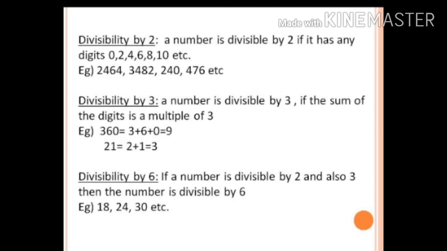And here, divisibility by 6. If a number is divisible by 2 and 3, then that number is divisible by 6. We have to check the two given properties: the number should be divisible by 2 and also divisible by 3. Then the given number will be divisible by 6. We'll take an example of 18 here. 18 is divisible by 2 because we have 8 in the ones place, which is divisible by 2. And if you add 1 plus 8, it is equal to 9. Again it is divisible by 3. So 18 is divisible by 6.